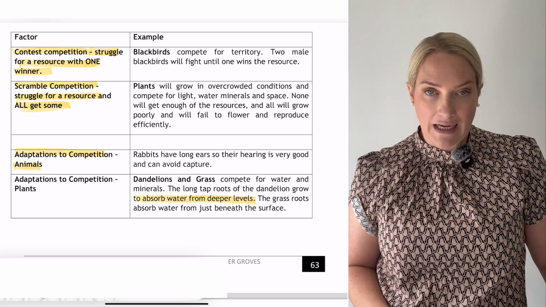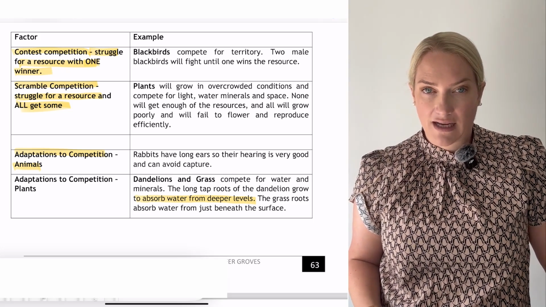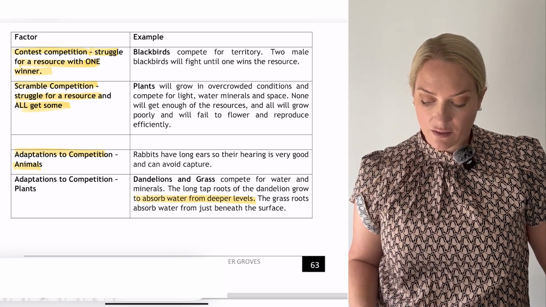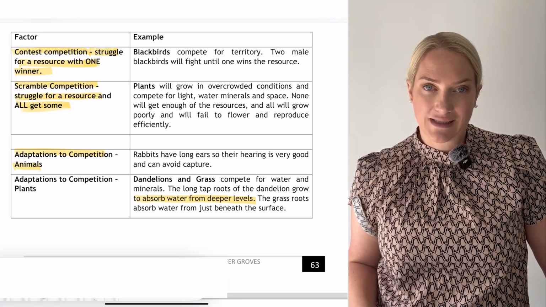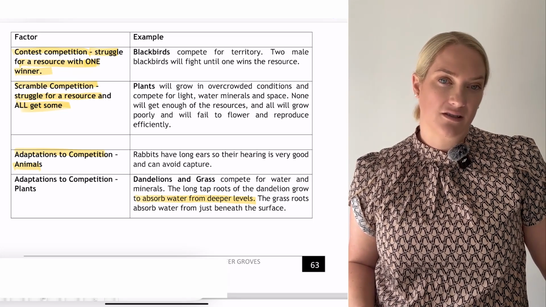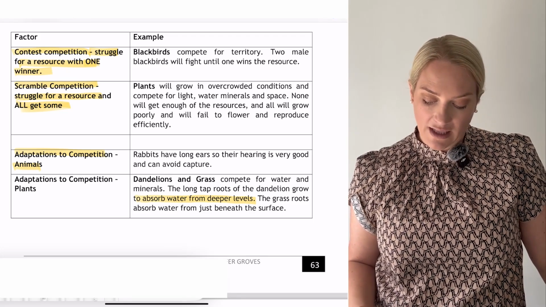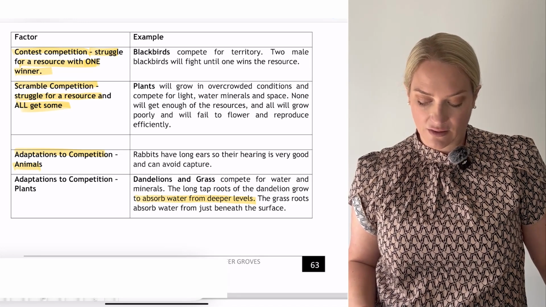Adaptations to competition of plants. Dandelions and grass, we're looking at the difference between the two. They compete for water and minerals. Dandelions have long tap roots, so their roots can go further to take up more water in comparison to grass, which has shorter roots.